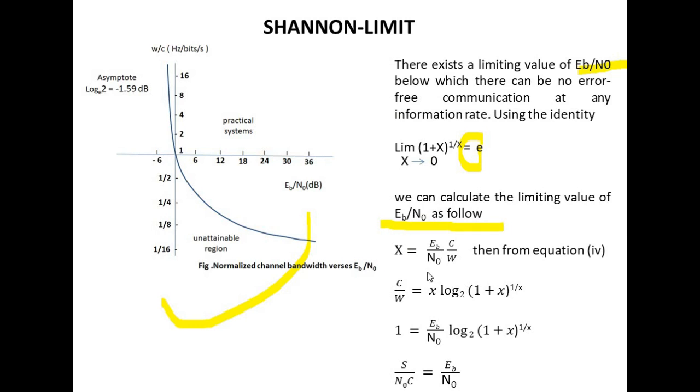Let x = Eb/N0 · C/W from equation 4. Then C/W = x log2(1 + x)^(1/x). Putting this expression into equation 4, we get 1 = Eb/N0 log2(1 + x)^(1/x). That is, we get S/(N0 C) = Eb/N0.